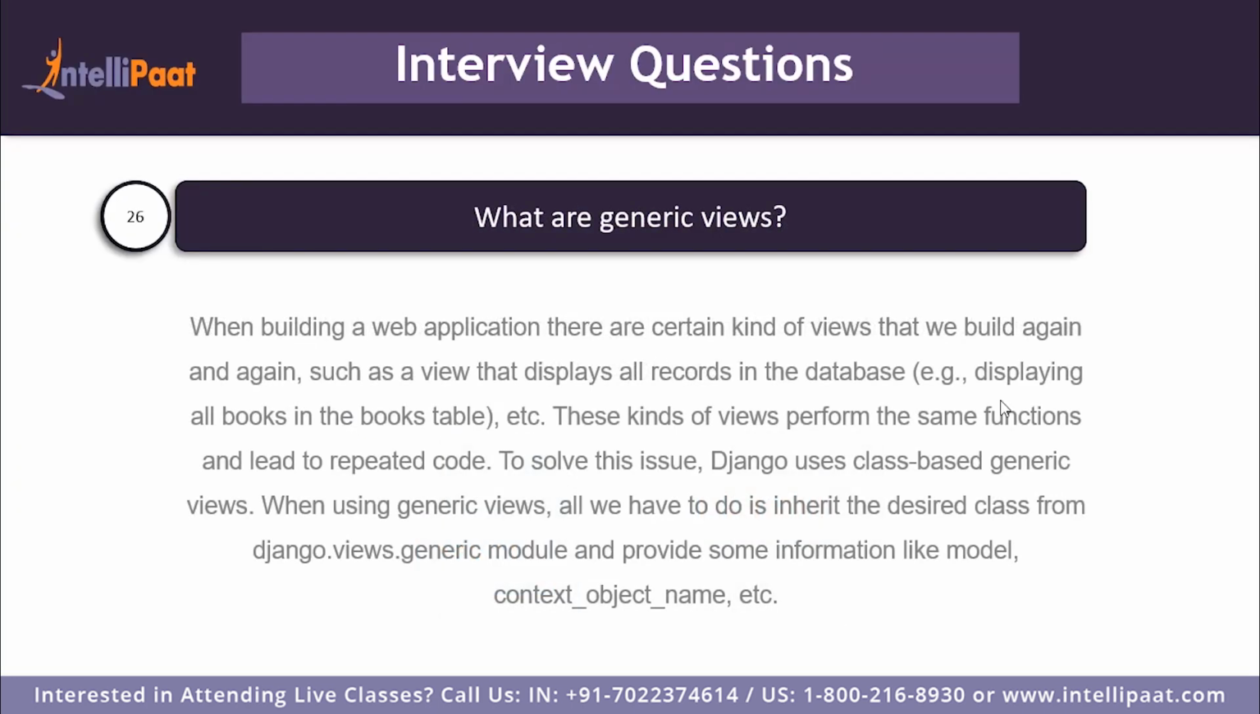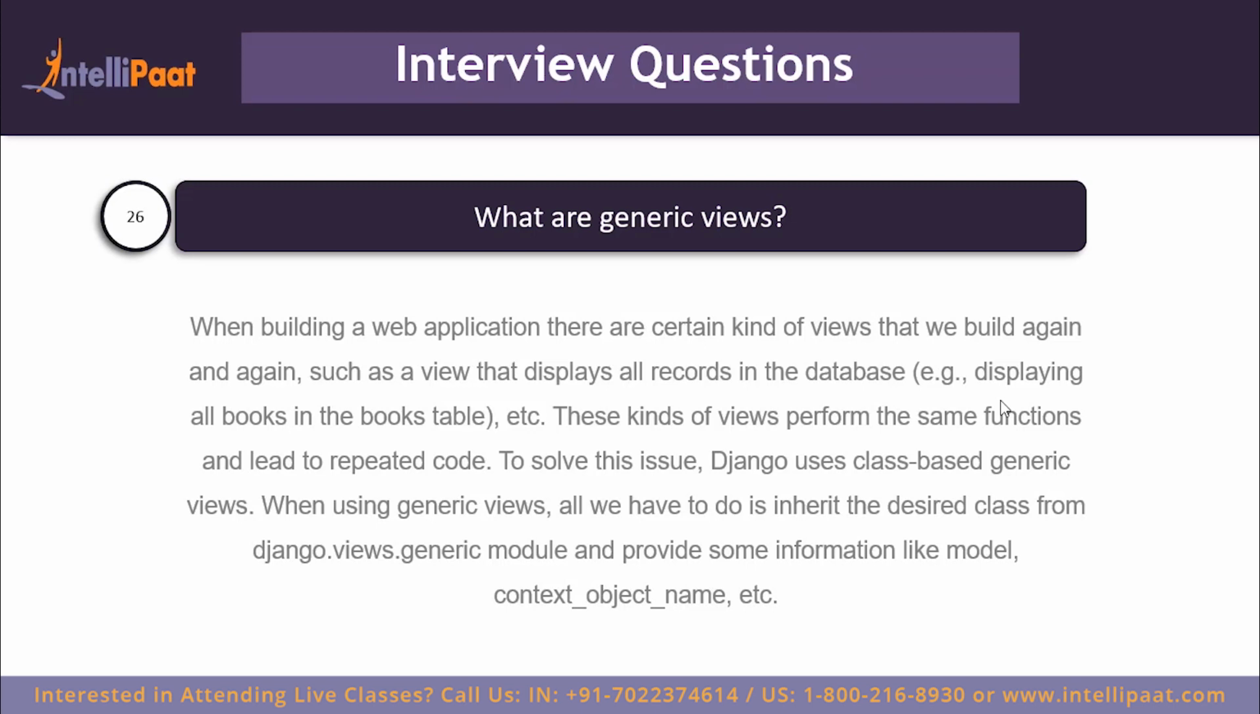When building a web application, there are certain kinds of views that we need to build again and again, such as a view that displays all the records in the database. Displaying all the books inside a books table can be thought of as an example. These kinds of views perform the same functions, and that leads to repeated code. To solve this issue, Django uses a class-based generic view.